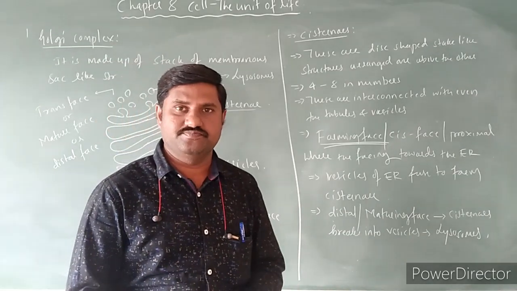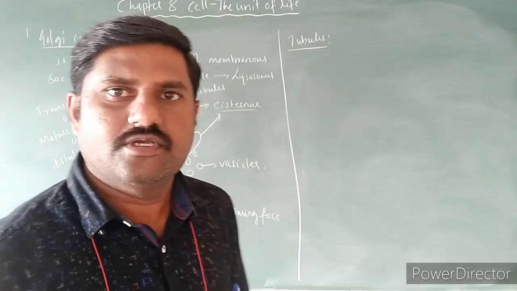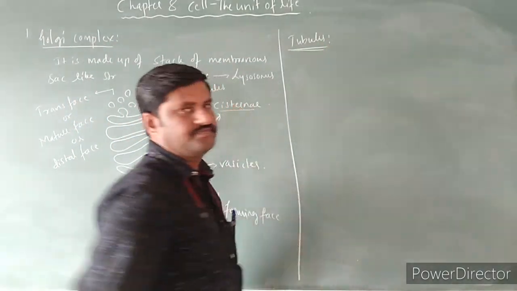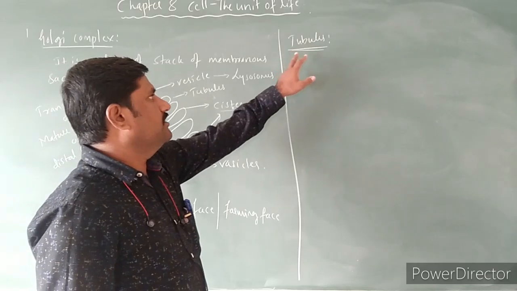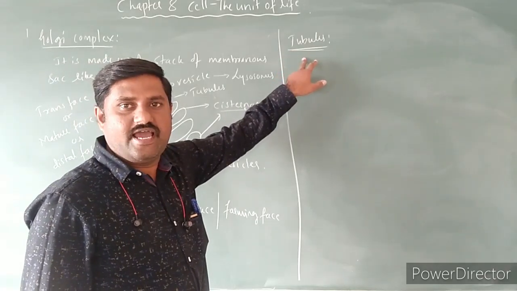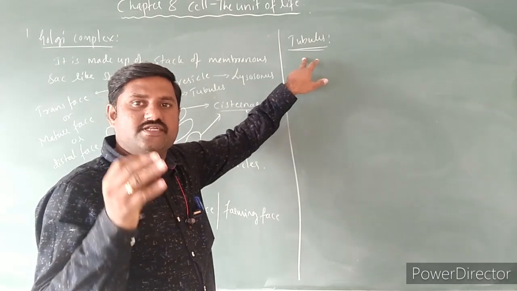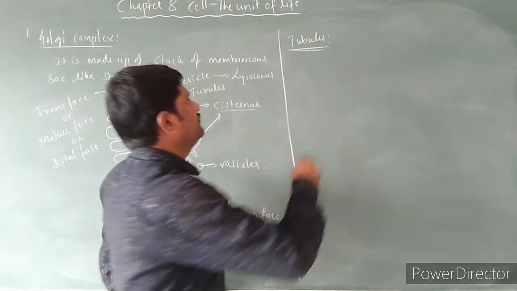Apart from this, the next one is tubules. Let us see the tubules. These are tubular structures that are interconnected with the cisternae towards the maturing phase.